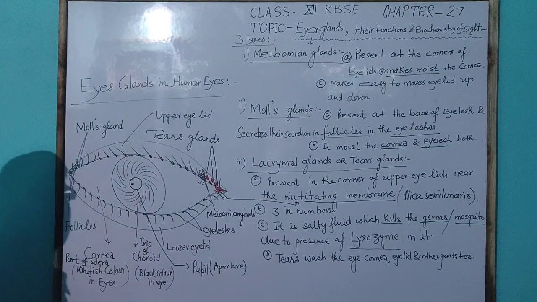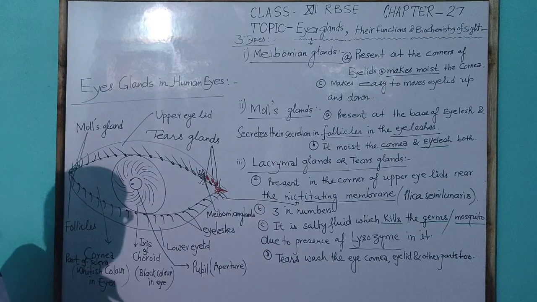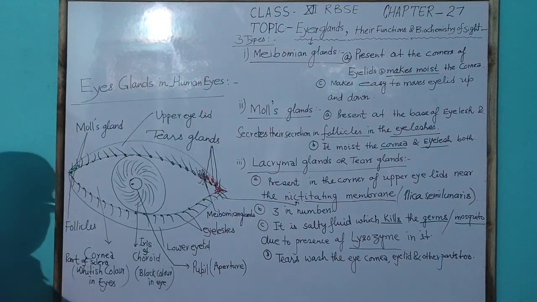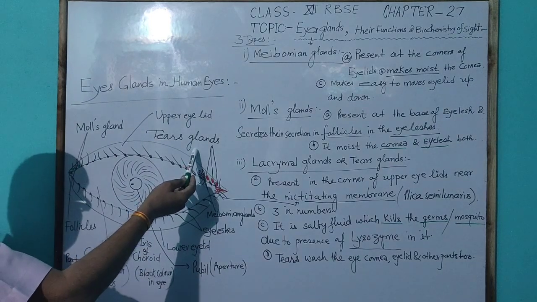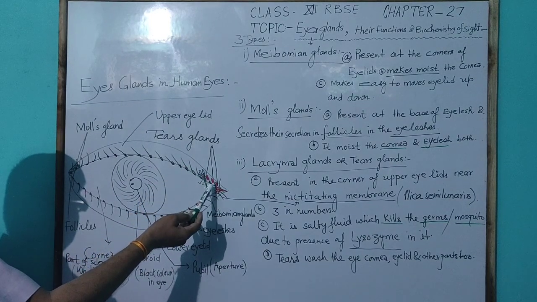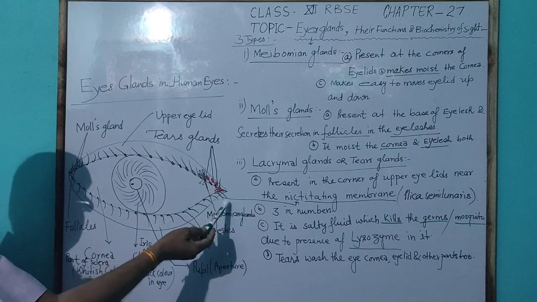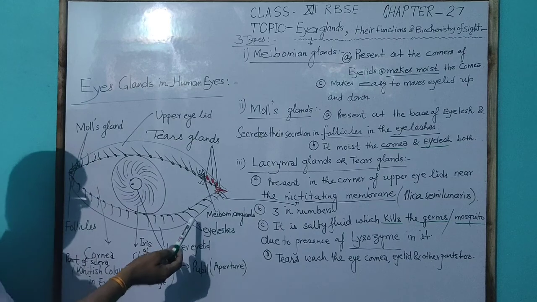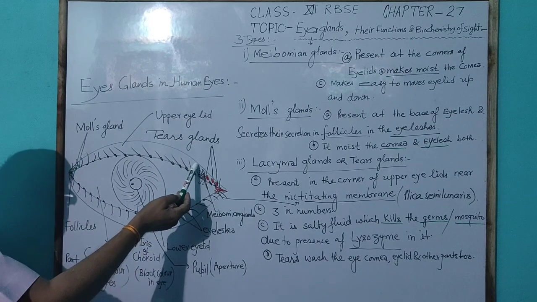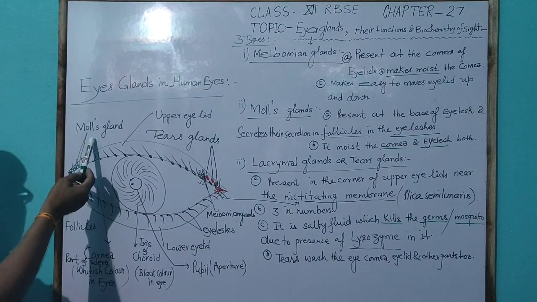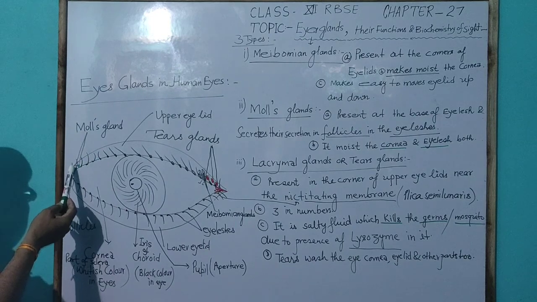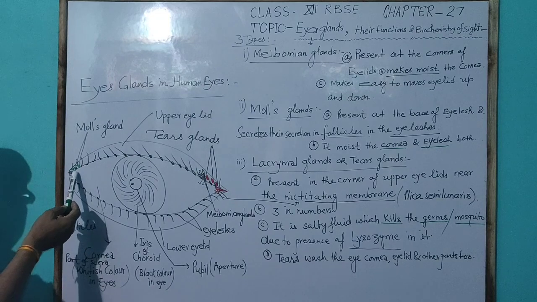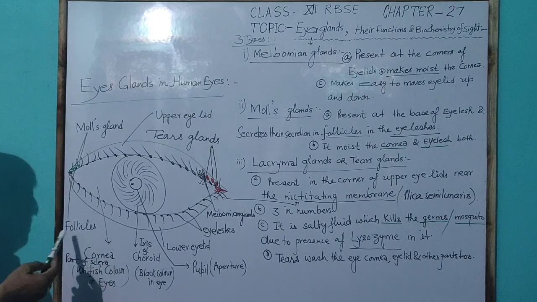So these are the important points about the eye glands, shown in the human eye: the tear glands present at the corner of the upper eyelids near the nictitating membrane; the meibomian glands, also present at the corner of the eyelid; and the Moll's glands, which generally secrete in the follicle part of the eyelashes.